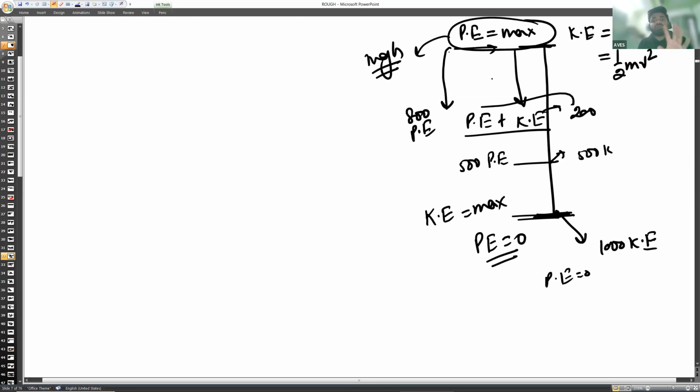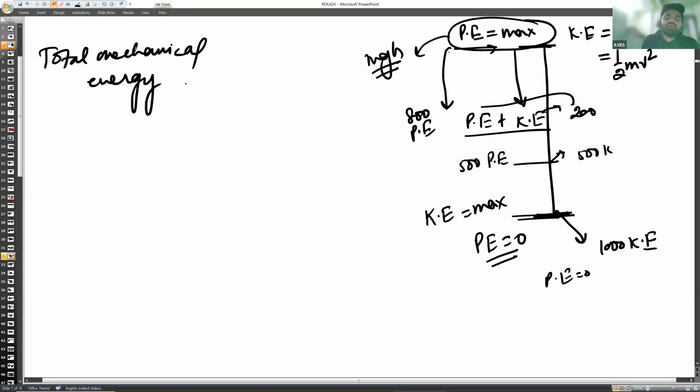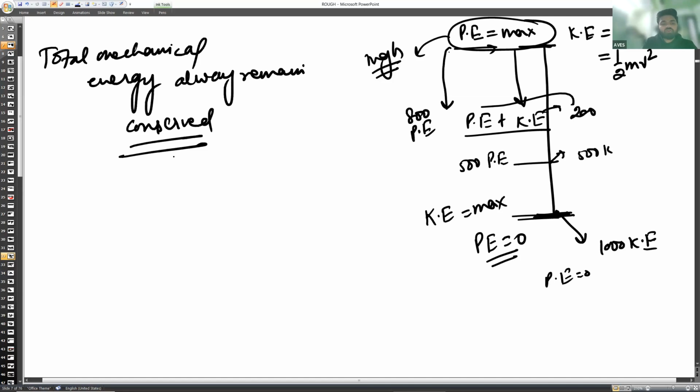So the total mechanical energy always remains conserved. The potential energy plus kinetic energy will be equal to the mechanical energy at every point.